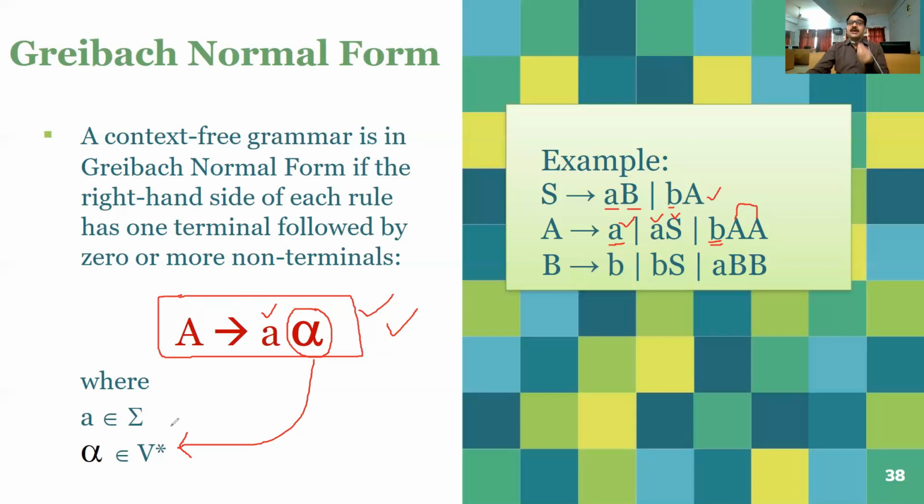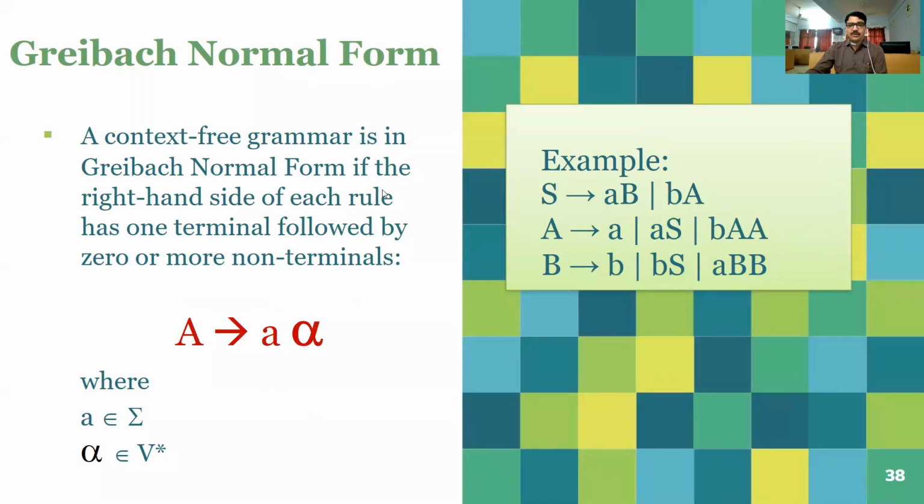That means any variable string of length 1, length 2, length 3 is permissible in case of Greibach normal form. So this is again a valid production in GNF. Similarly, you can find the productions of B, that is B to b, B to bS, B to aBB. So all these productions are in GNF, that is Greibach normal form.